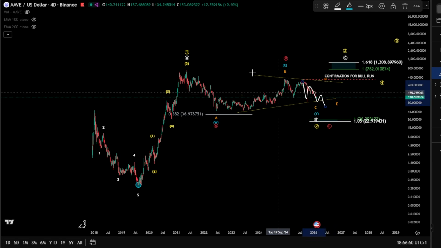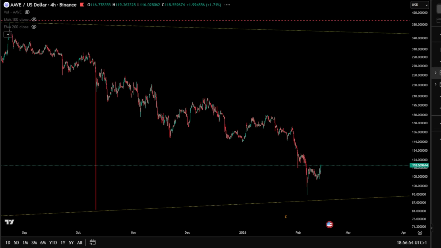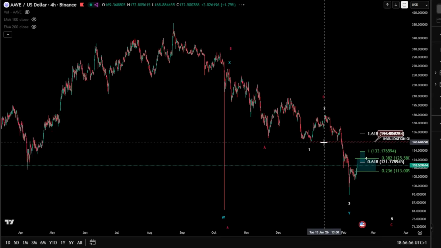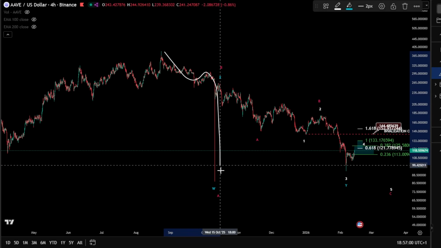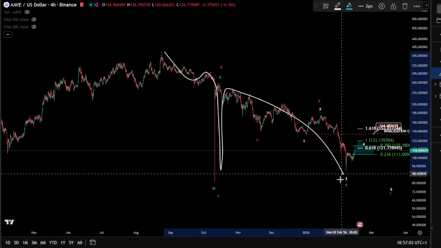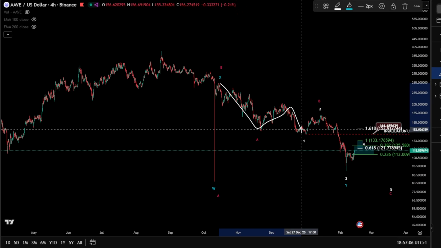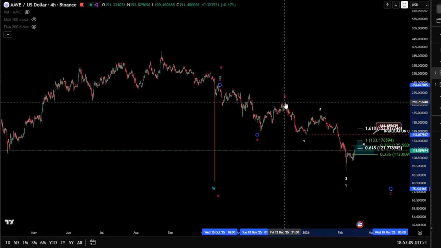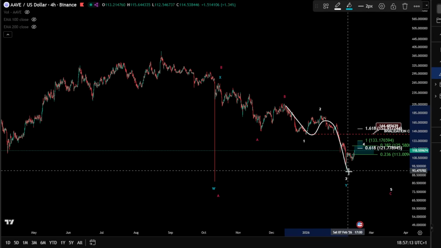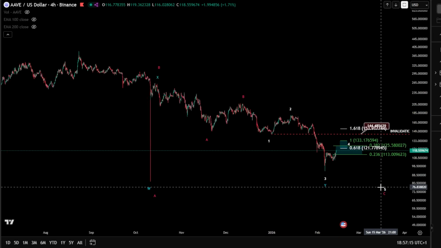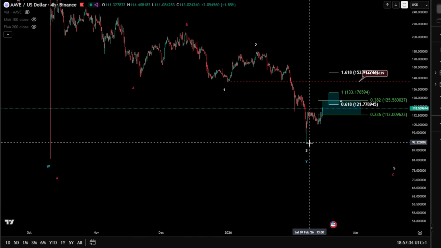And currently, of course, on the 4-hour chart, if we take a closer look, we can see that this structure could be finished here. In case we are, of course, in a W, X, and a wave Y, well, you can consider it finished, but I doubt it. I think this is still, of course, unfolding something there as an A, B, and a C. The wave C is finishing up here as 1, 2, 3, 4, and a 5. And I'm still looking here for wave 5, of course, for lower.